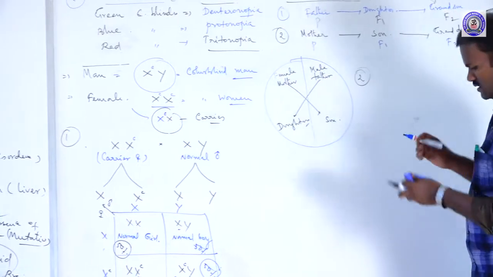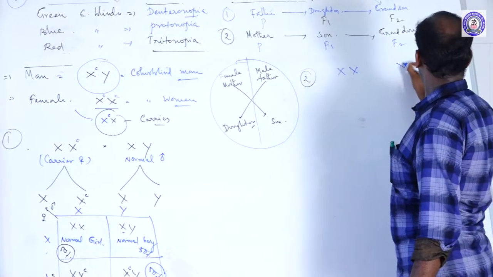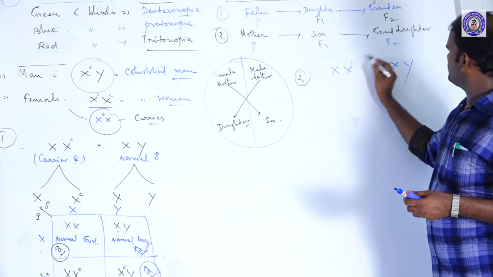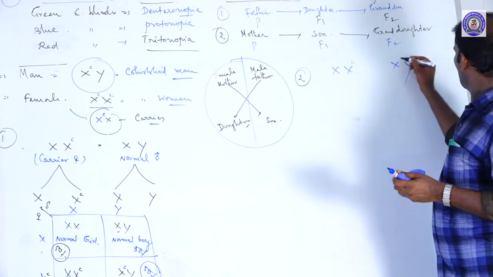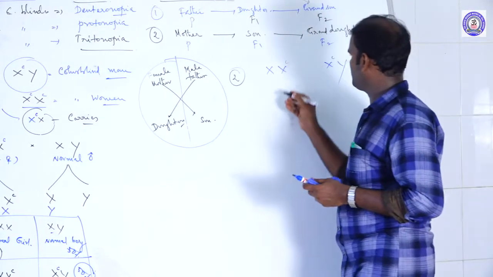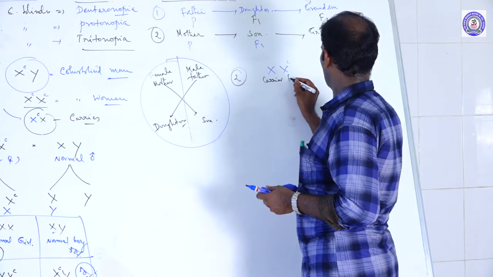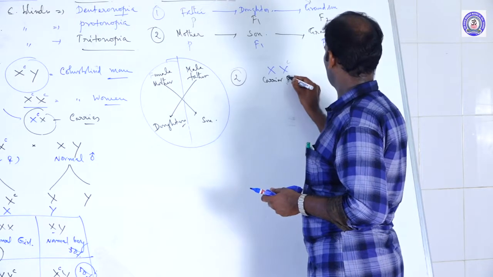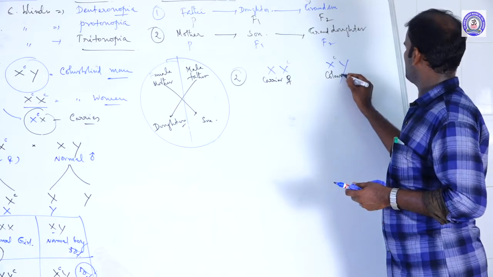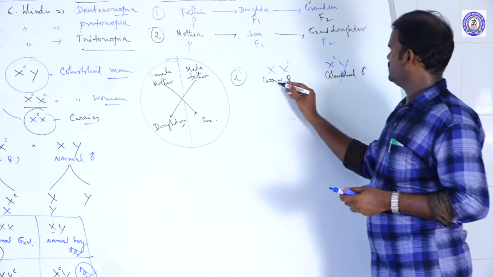Then let's take another example. XX, XY: a carrier female and a color blind male.